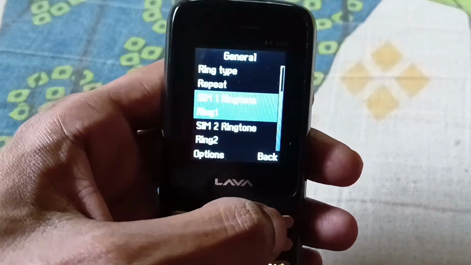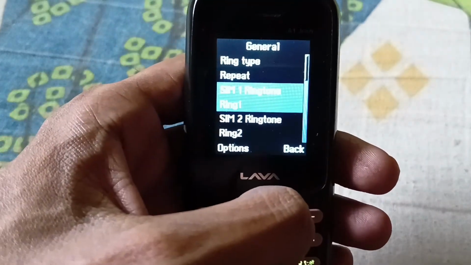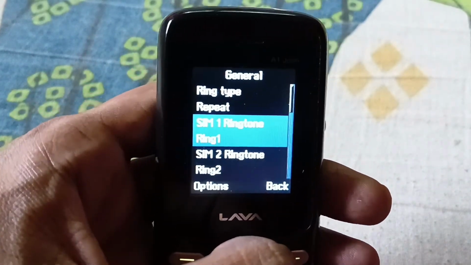In this way you can easily change your ringtone in the Lava A1 Josh mobile.